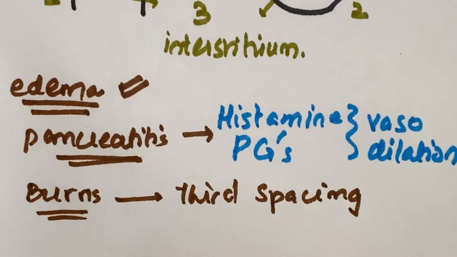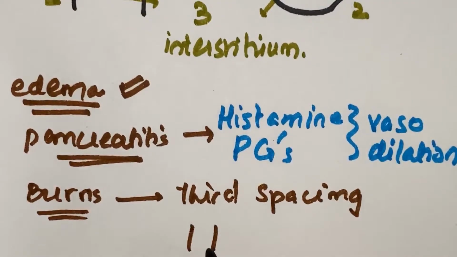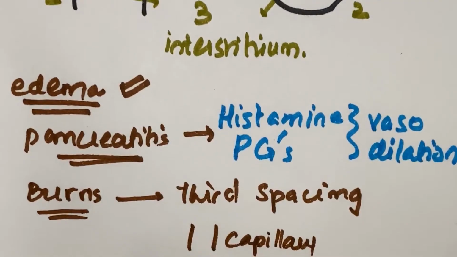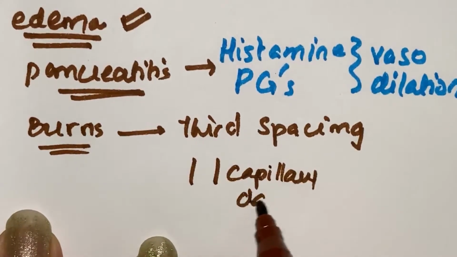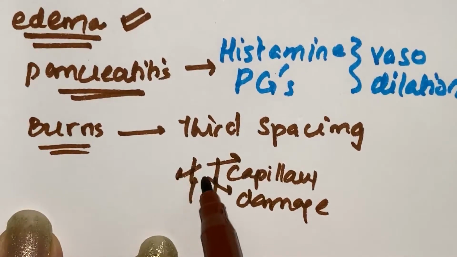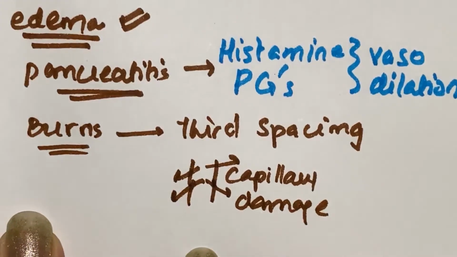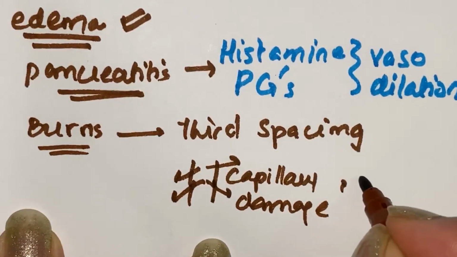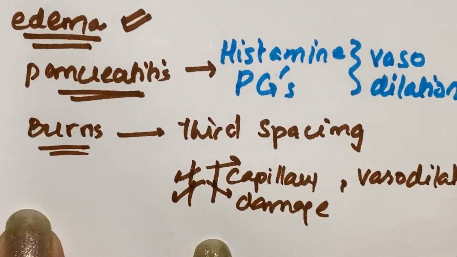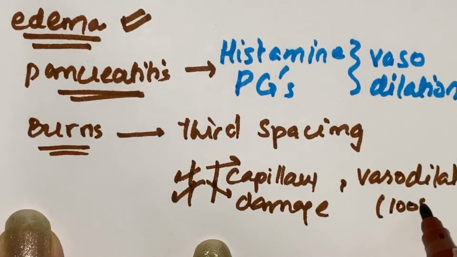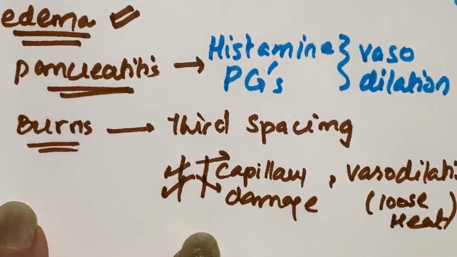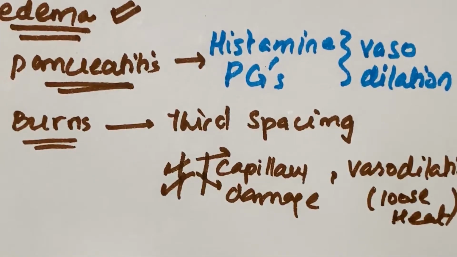As we know that in burns, there is damage to the, suppose this is a capillary, there is capillary damage occurring, that will lead to leak of fluid into the interstitial space. Plus what is happening here is that because of heat, vasodilation has occurred to lose excess heat. So when this occurs, it also leads to loss of fluid in the interstitial space.